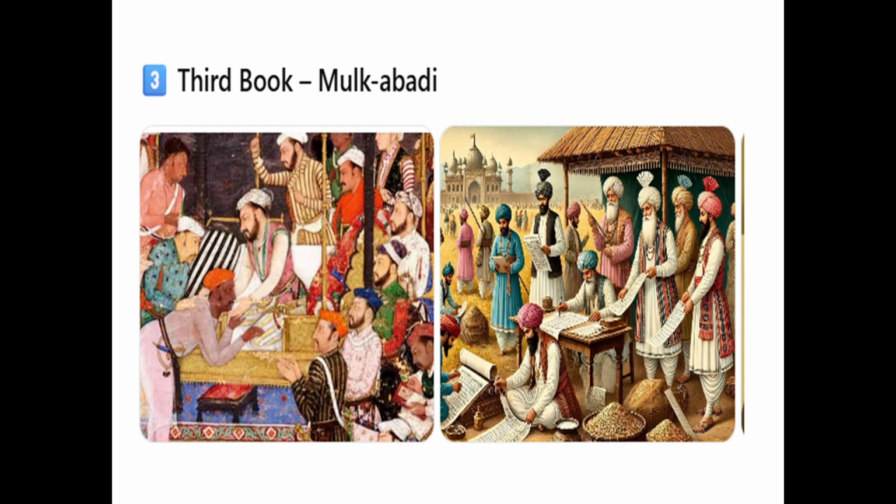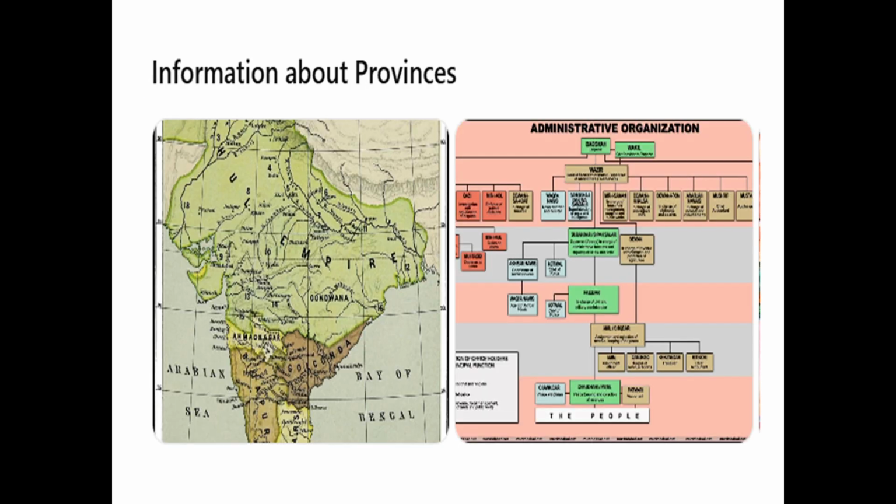It includes information about revenue rates, geographical features, economic conditions, administrative divisions. The Ain gives an account of the 12 provinces, that is Subas. For each province, it records geography, topography, economic profile, administrative divisions.